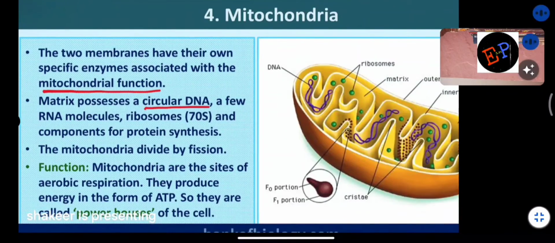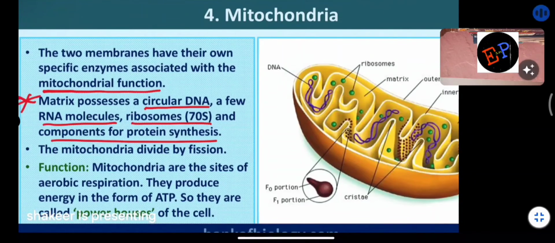So the matrix possesses a circular DNA. And where is the matrix present? The matrix is present inside the inner membrane. So it possesses a circular DNA which is round in shape. A few RNA molecules are also present. 70S ribosomes are present, and components for protein synthesis. So these are the different parts which are present in the matrix.